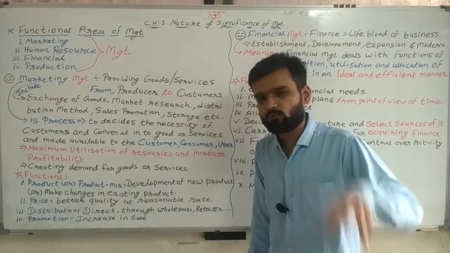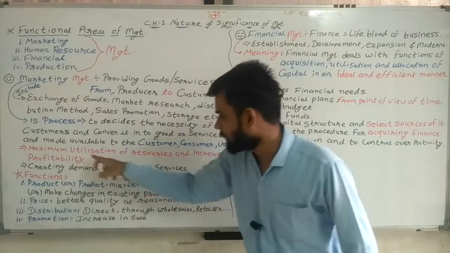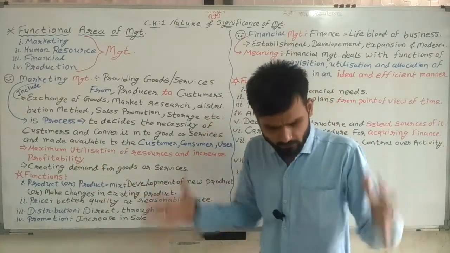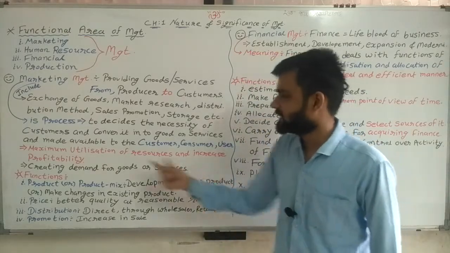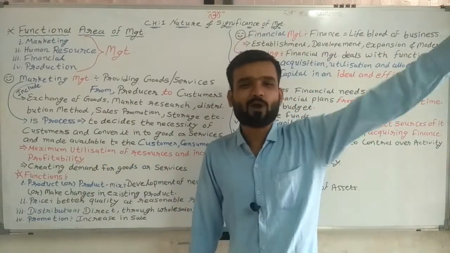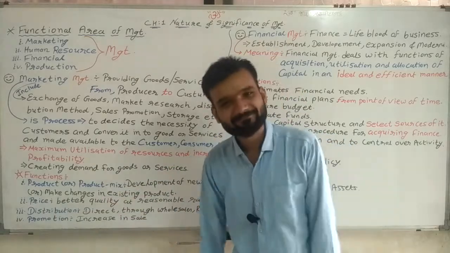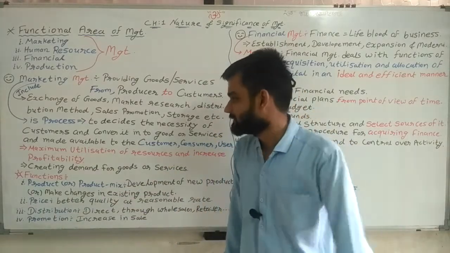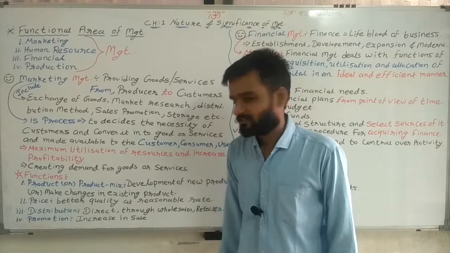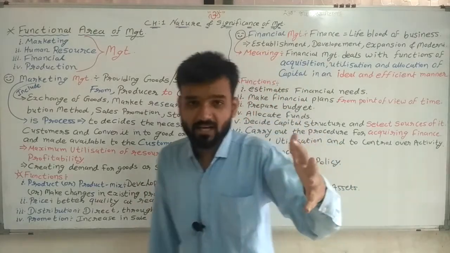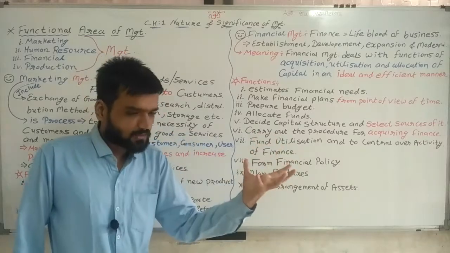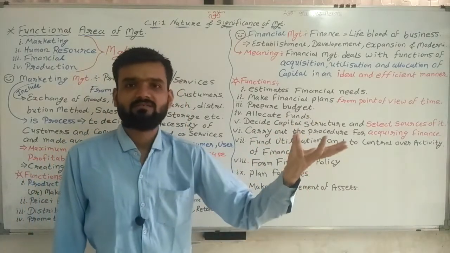In marketing management, what is the target? Maximum utilization of resources. Whatever resources are available, use them maximally. And increase profitability. Increase our profit. That's it. Nothing else. Going ahead. Creating demand for goods and services. So in marketing management, demand for goods and services is created.